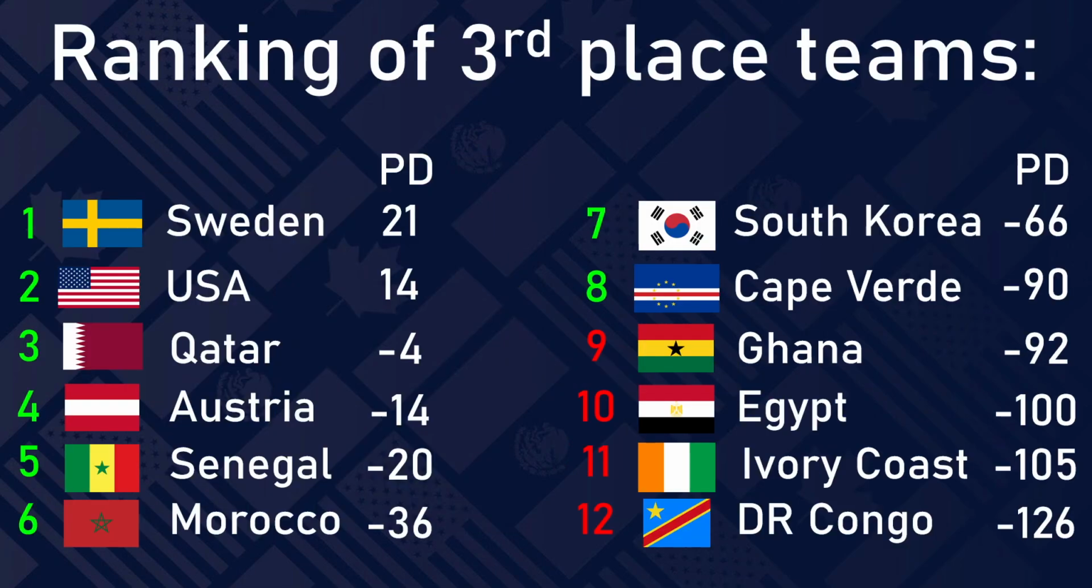So for the ranking of third place teams, the 8 third place teams with the best point differential in the polls were Sweden, USA, Qatar, Austria, Senegal, Morocco, South Korea, and Cape Verde. Ghana, Egypt, Ivory Coast, and DR Congo getting eliminated.